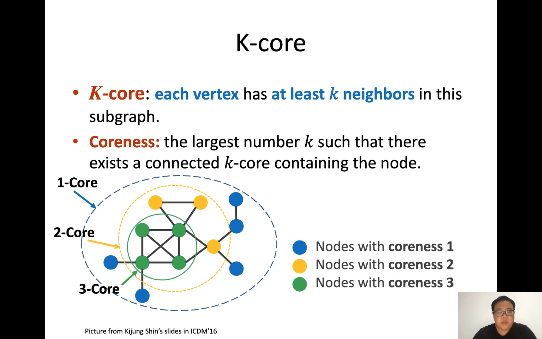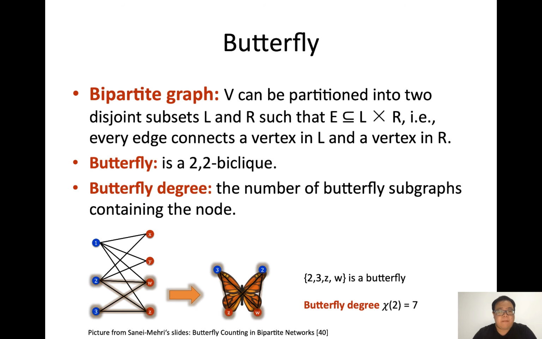We model the cohesive structure inside each group by k-core, which means each vertex has at least k neighbors. The coreness is the largest number k such that there exists a connected k-core containing the vertex. In a bipartite graph, the vertex set can be partitioned into two distinct subsets L and R, and every edge connects a vertex in L and a vertex in R.